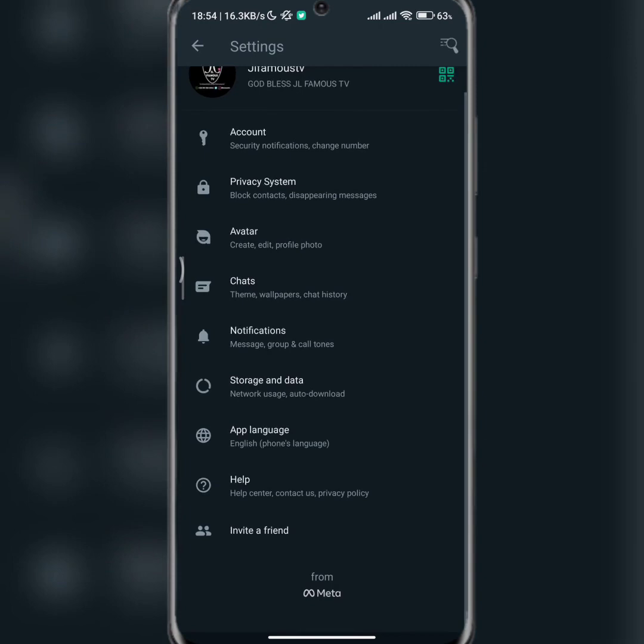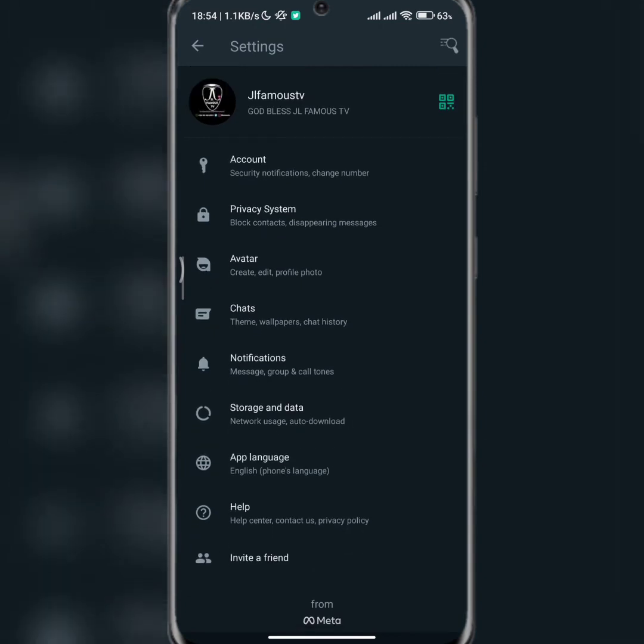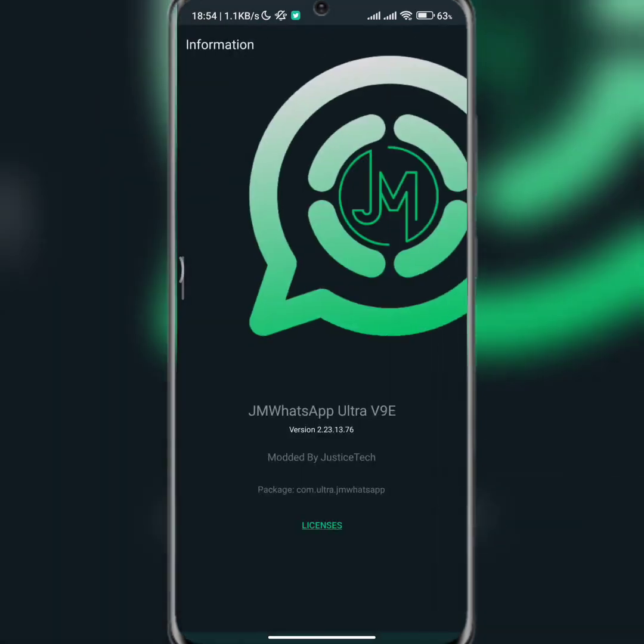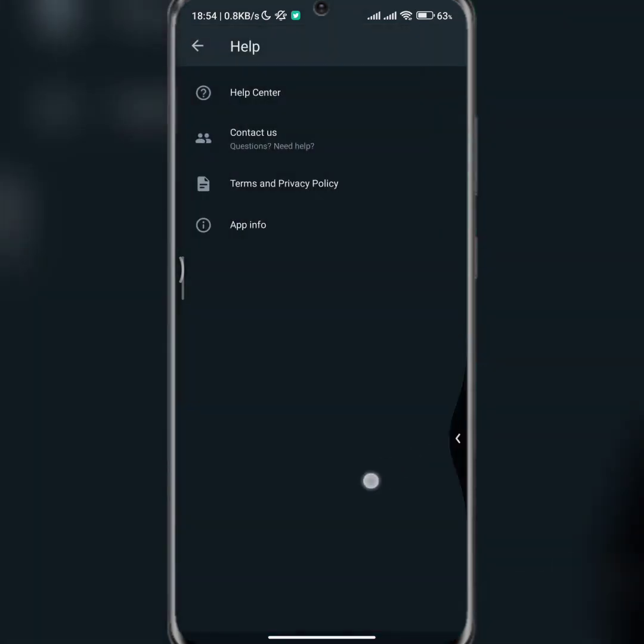I've already come here before. From here you can actually check the version of the GB WhatsApp you are using, and we are currently on version 9E. This version here is the base version, which is the same as the official one. I will build this app very, very close to the official WhatsApp. The only difference is that GB WhatsApp has more features than the official WhatsApp. All right, so that's that for that aspect.